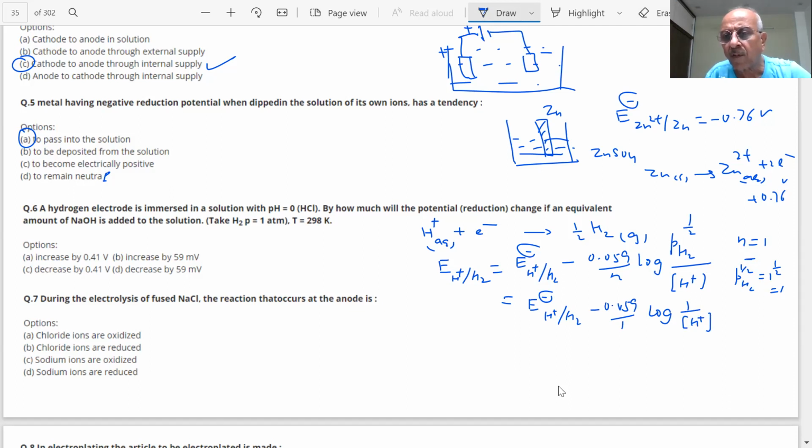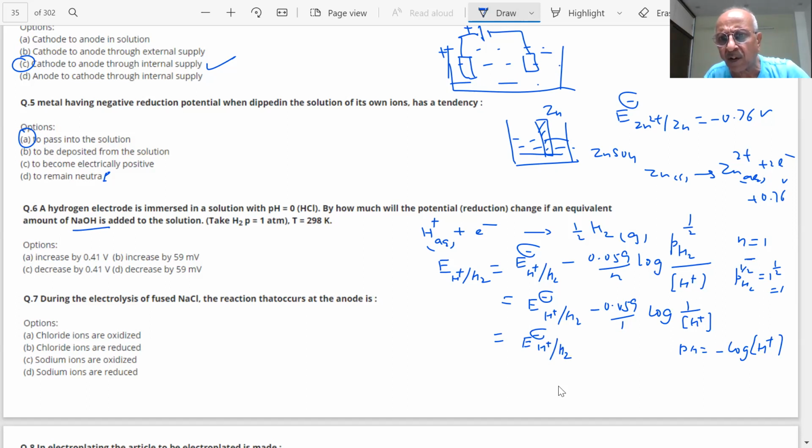Now, students, what is pH? pH is minus log of H+. pH is 0, but he has added NaOH. Then how is pH 0? I am just simplifying this formula. Without doing it, I can't get the answer.